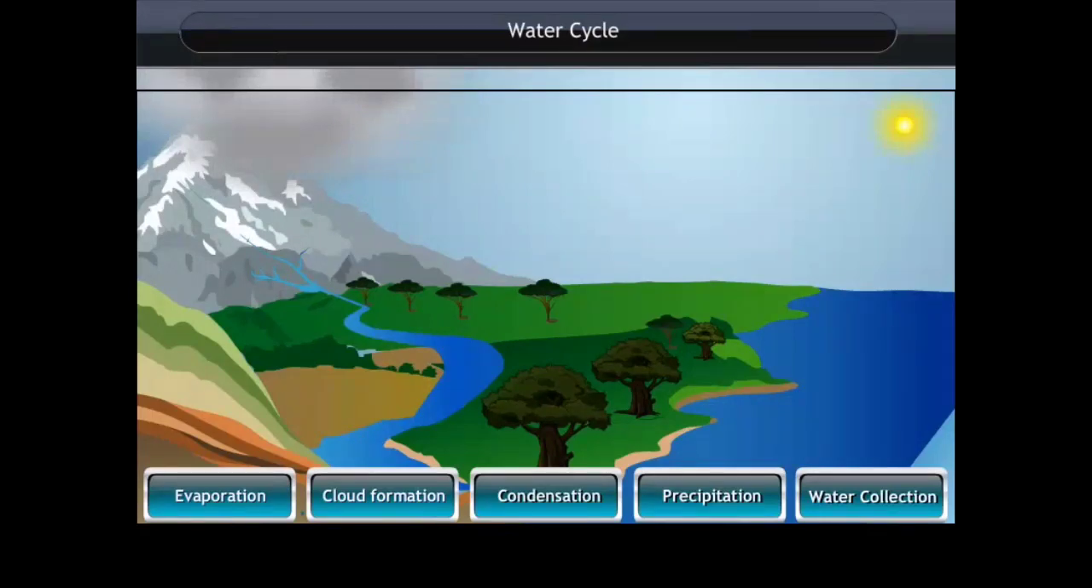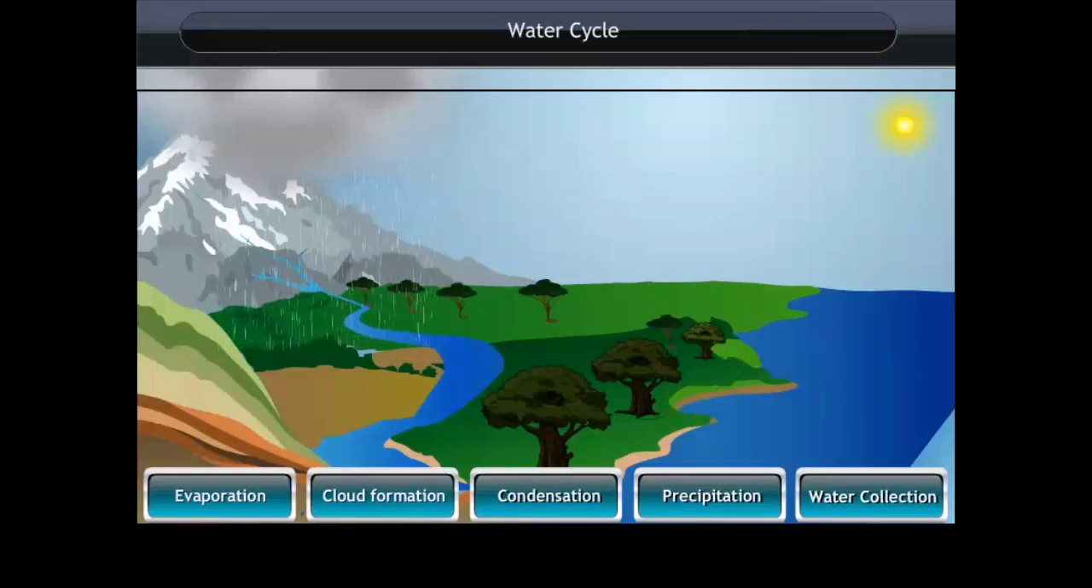Precipitation occurs when so much water has condensed that the air cannot hold it anymore. The clouds get heavy and water falls back to the earth in the form of rain, hail, sleet or snow.